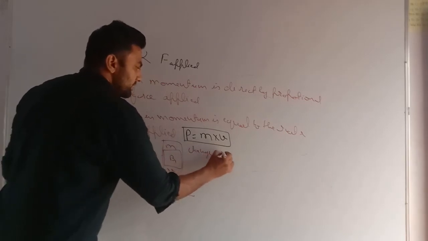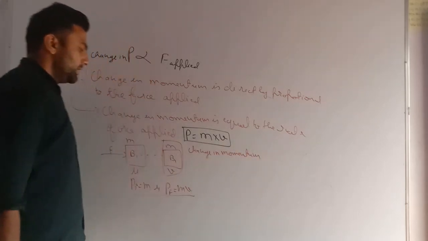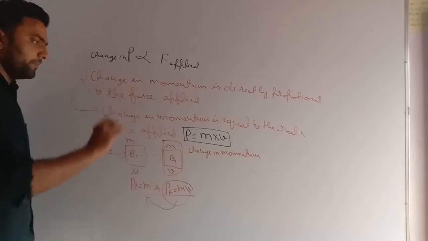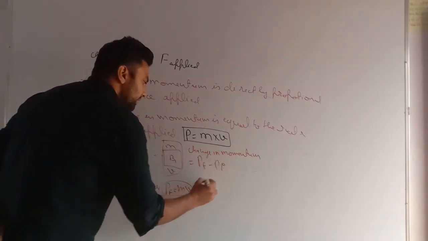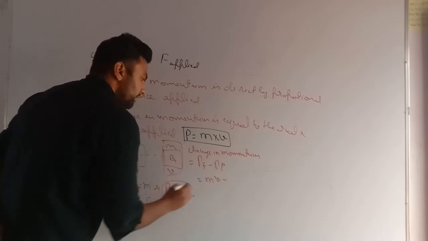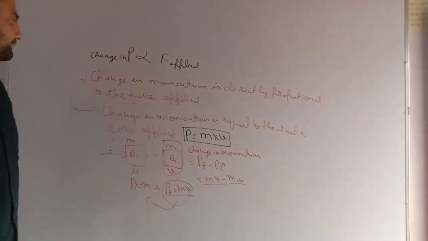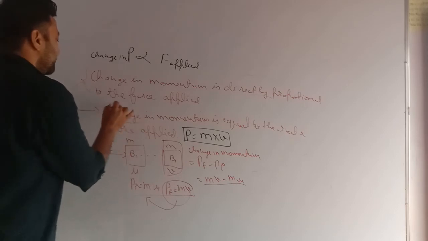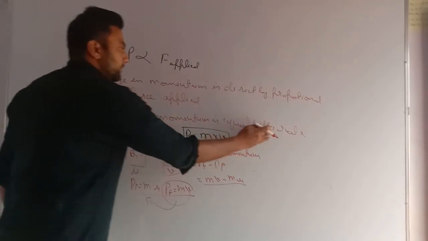Now what is change in momentum? Change in momentum is final momentum minus initial momentum, P final minus P initial. So final is m into v, minus initial m into u. This is my change in momentum. Here it must be rate of change of momentum, and that is equal to the force applied.